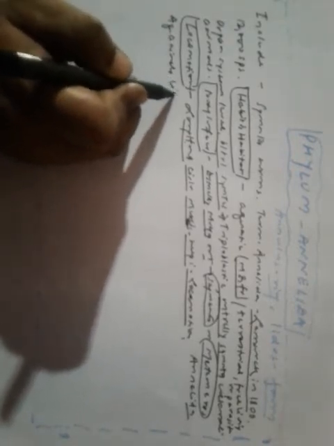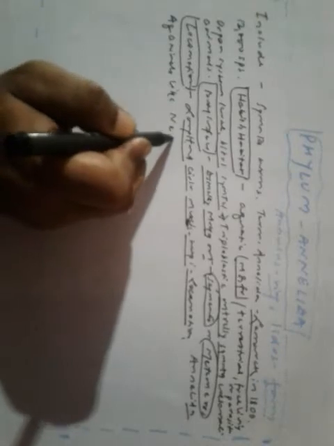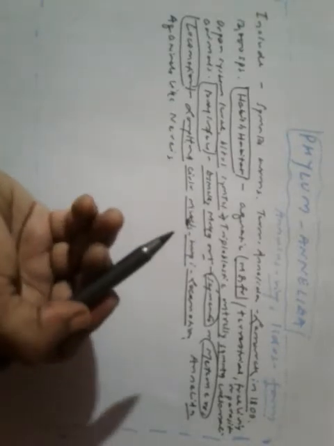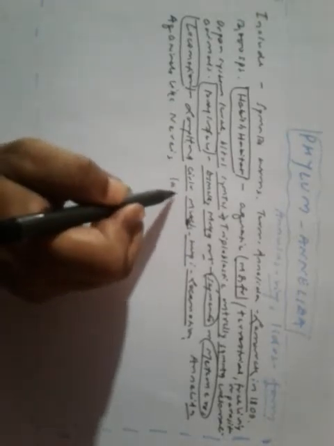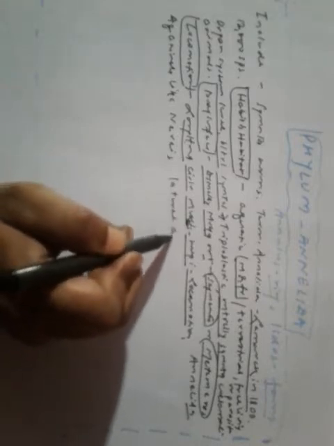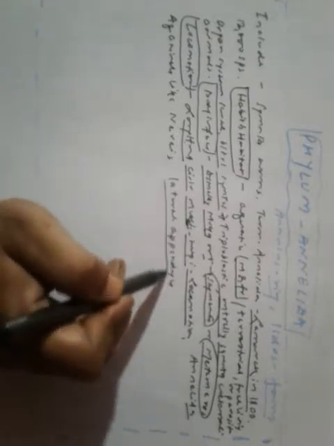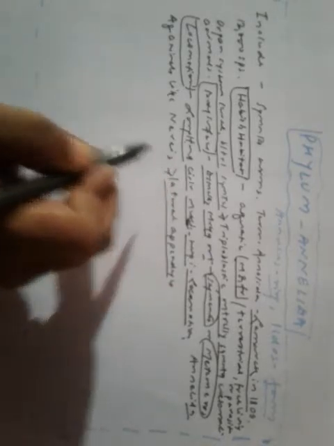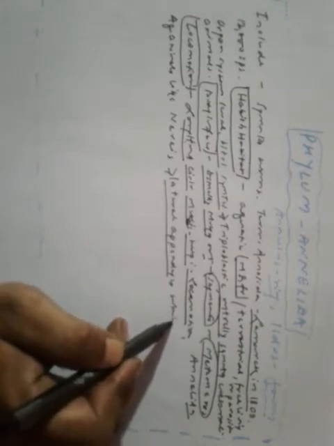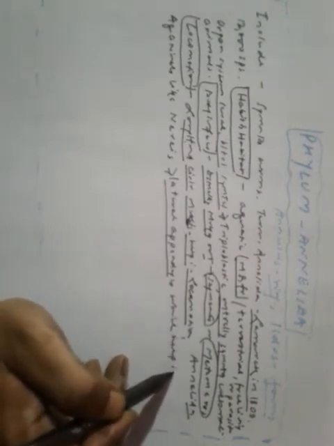And aquatic animals like Nereis possess lateral appendages which help in swimming.